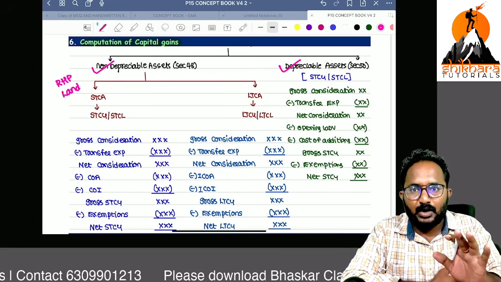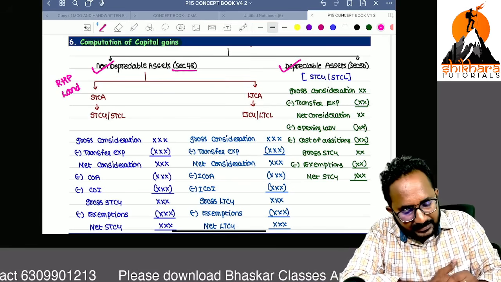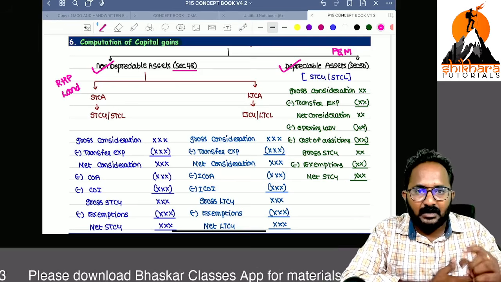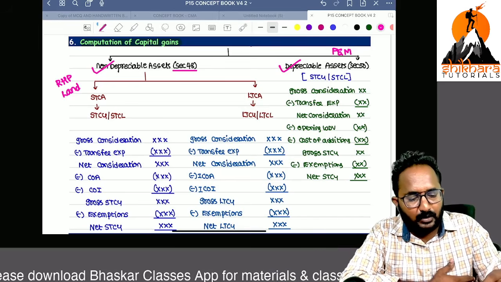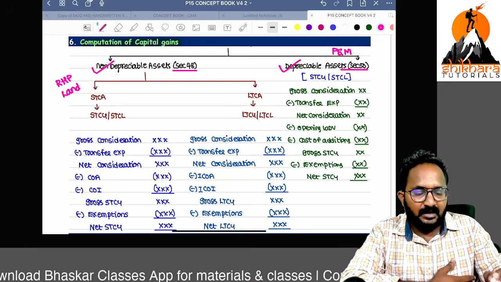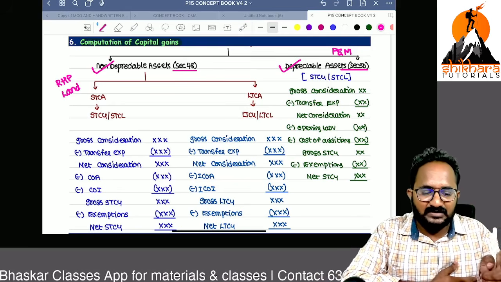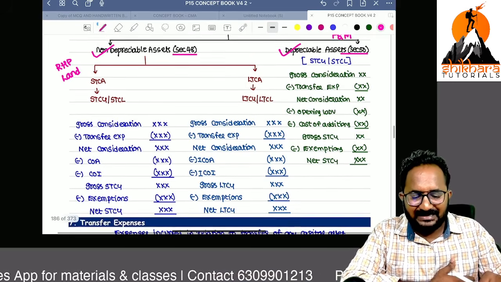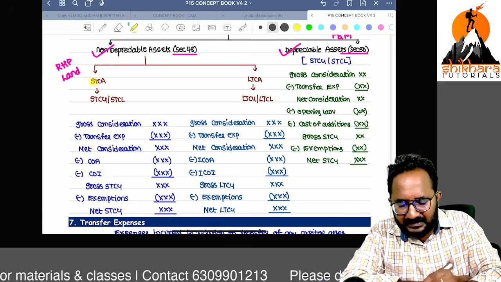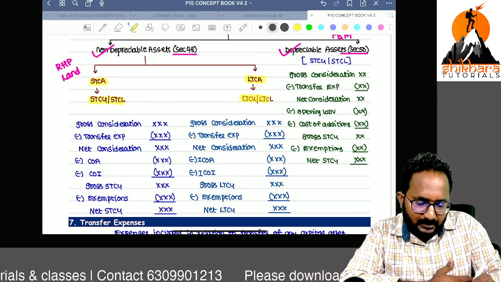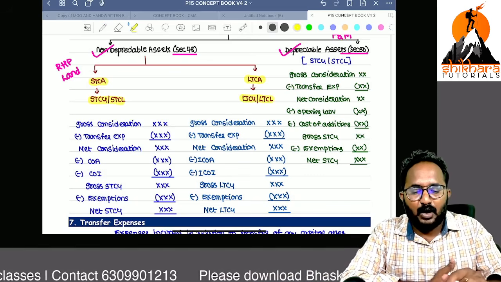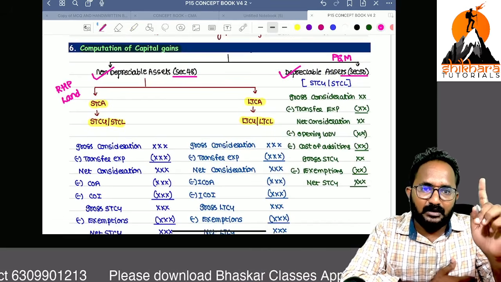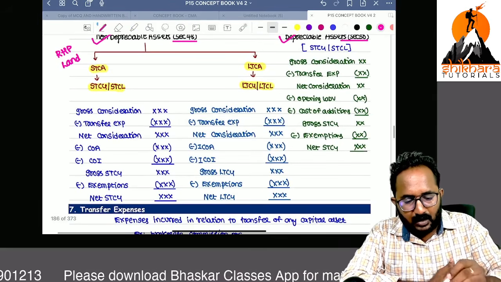While you are selling that, you have to calculate capital gain under section 48. I'm doing business or profession, and in that business or profession, I have plant and machinery. If you are selling that plant and machinery, now we are required to calculate the capital gain under section 50. At any time, while you are calculating capital gain, you have to check whether it falls under 48 or 50. Now, 48 you know very well. First decide whether it is a short-term capital asset or long-term capital asset based on period of holding. And in your examination, you have to check the transfer date, whether it is before 23/7/2024 or on or after 23/7/2024. This thing you know already, I will just recap.